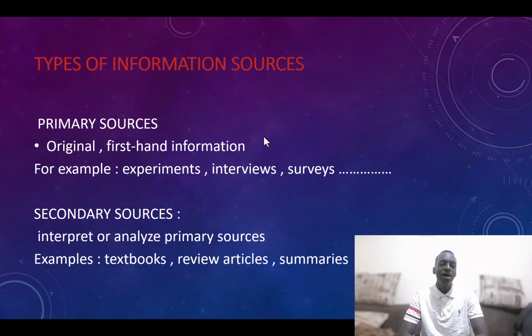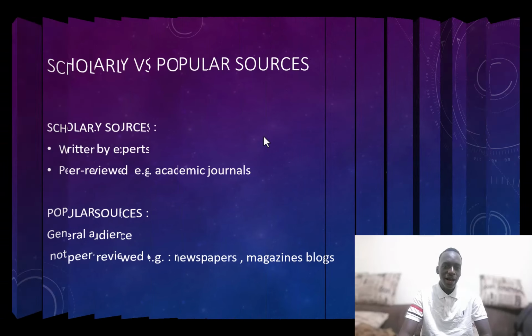Let me head over to the secondary sources. Secondary sources are interpreted or analyzed primary sources. From the original, people get to interpret it in various ways. For example, we can have textbooks, review articles, and summaries. In a summary, a person is breaking down the whole topic into something reasonable that they can handle.